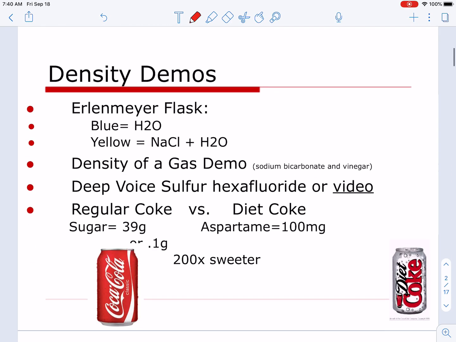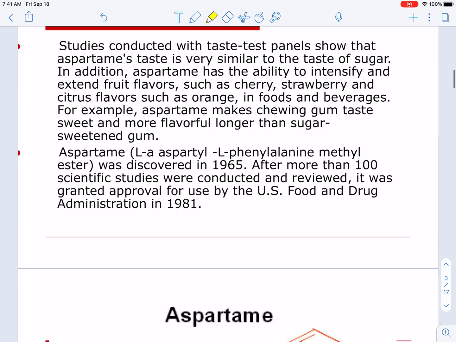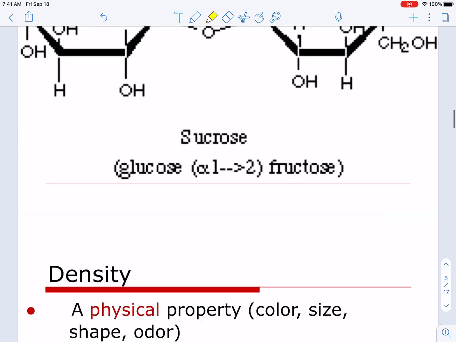So a couple of demonstrations of these were already done. For example, the blue food coloring with water, and then the yellow dyed sodium chloride and water, salt water, and we saw the differences in those two with the demonstration. We also saw the demonstration of Coke and Diet Coke, so you know that at your next pool party, you could throw a bunch of Cokes in the pool, you throw a bunch of Diet Cokes, and those Diet Cokes are going to float on top of the pool for your guests, and those regular Cokes, well, they're going to have to swim down and get those. We discussed the differences between Coke and Diet Coke.